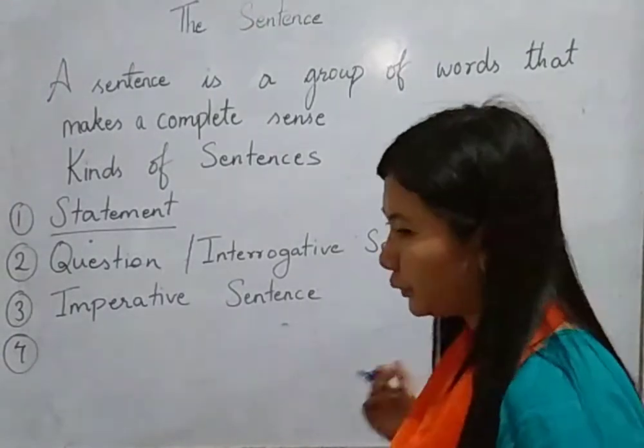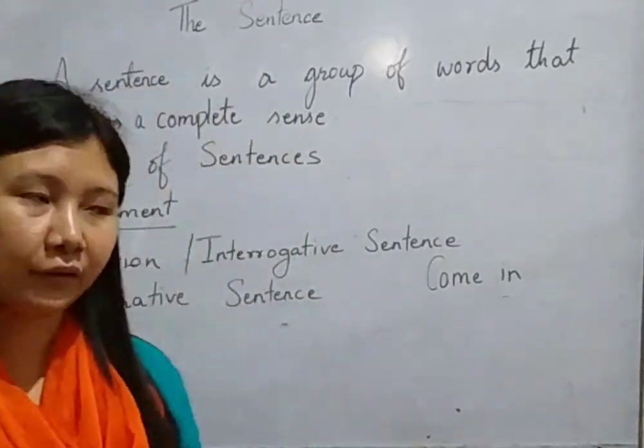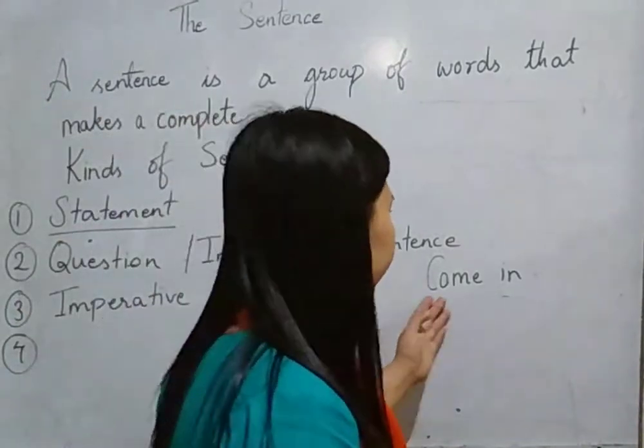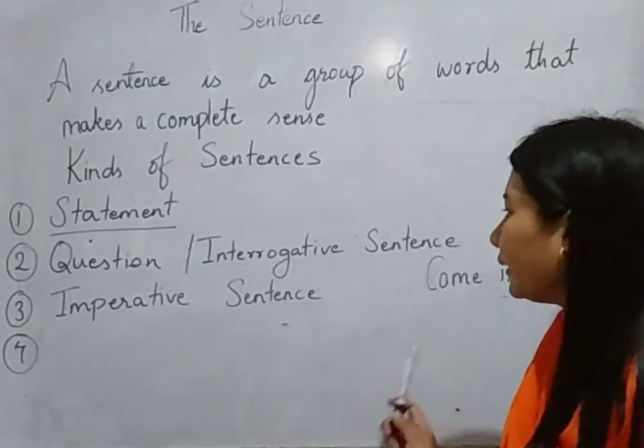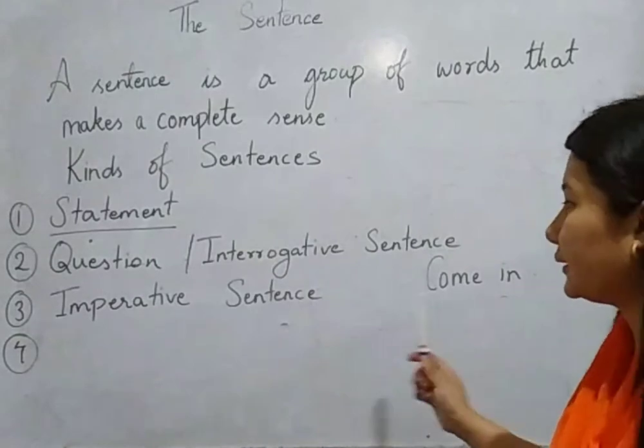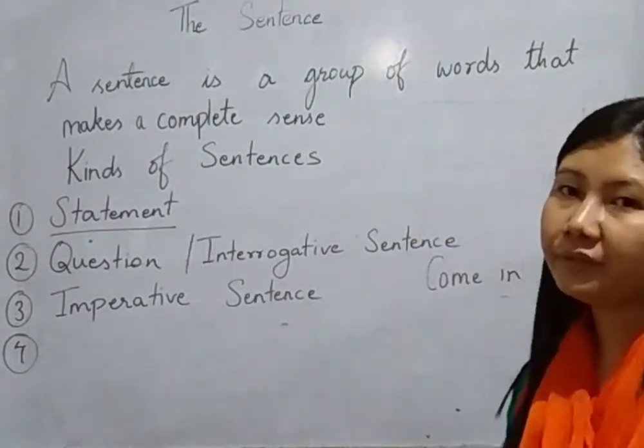Someone is standing at the door and that student is saying, may I come in? After that I will say, come in. Then automatically this come in instruction that I have given to that student is an example of an imperative sentence.